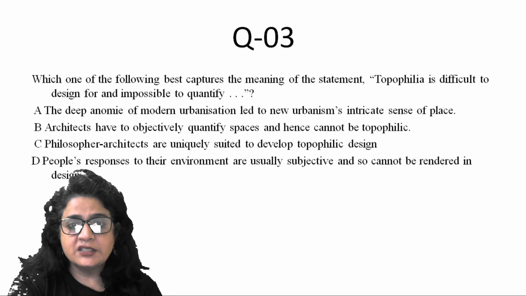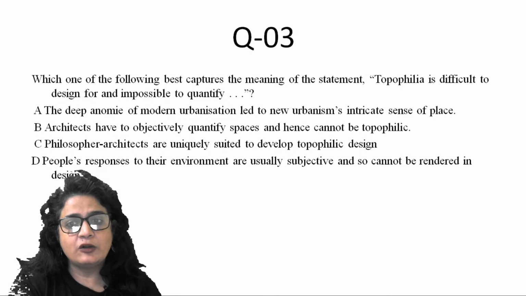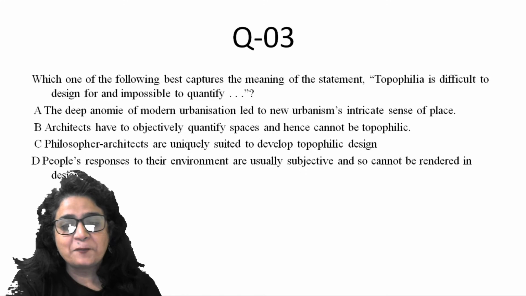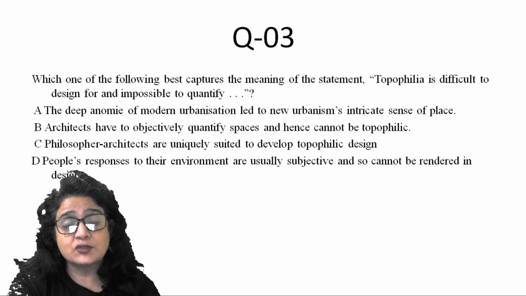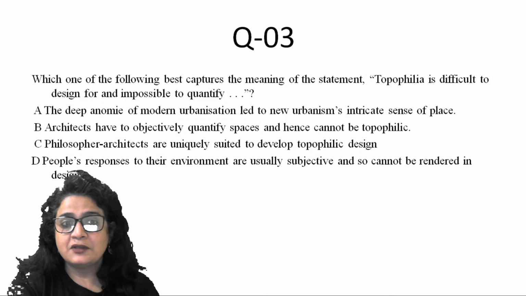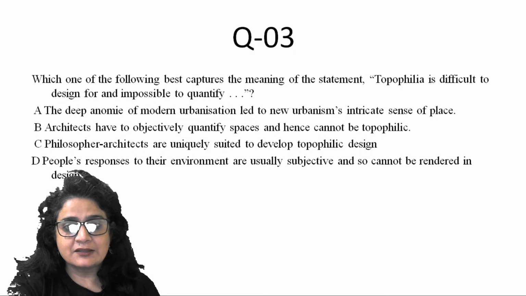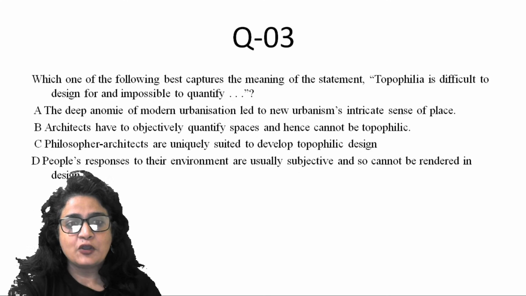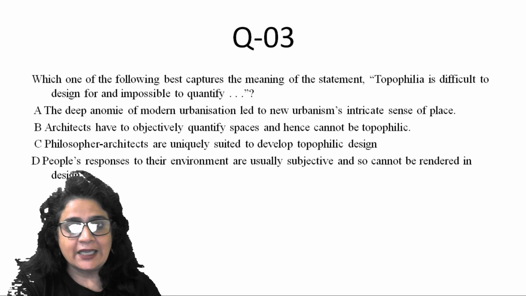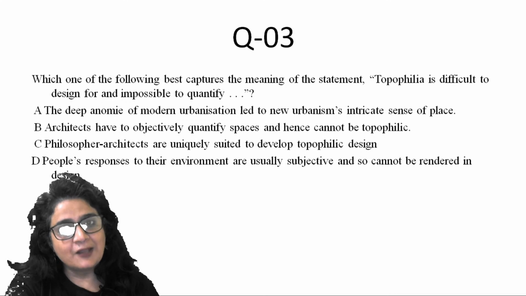Architects have to objectively quantify spaces and hence cannot be topophilic. They can be topophilic. They are inspired by topophilia. The two architects, two designers, who were exemplified in that paragraph, are topophilic, but they are also philosophers. This option is also eliminated because it says against what has been stated in the paragraph. Philosopher architects are uniquely suited to develop topophilic designs. This has been stated, but this is not answering the question.